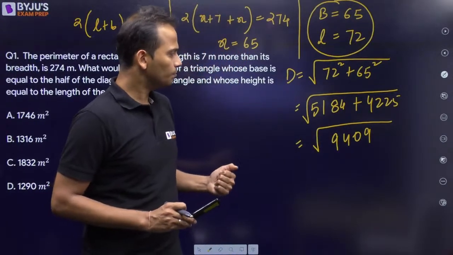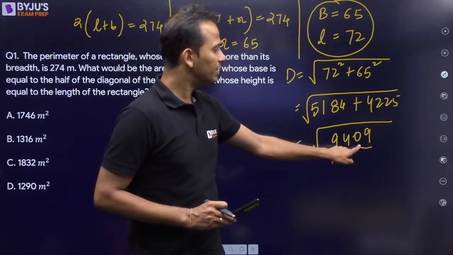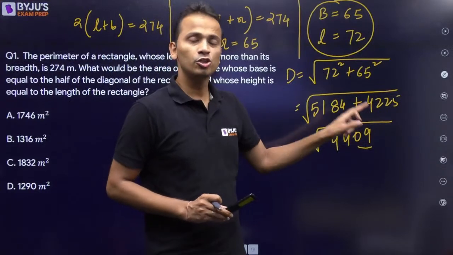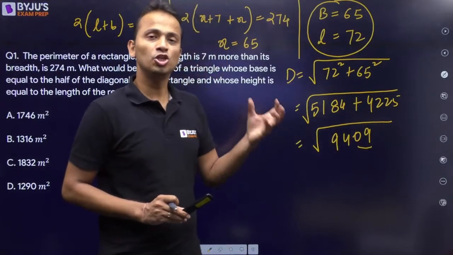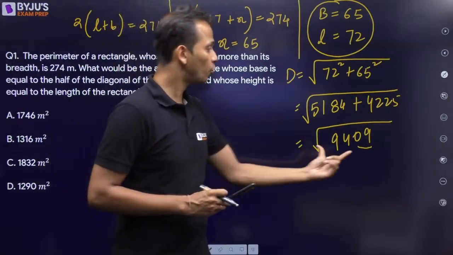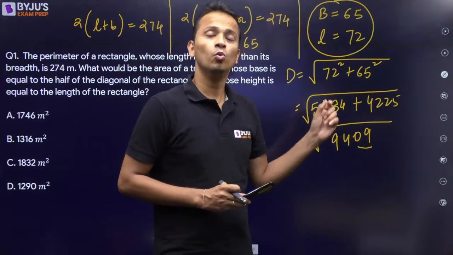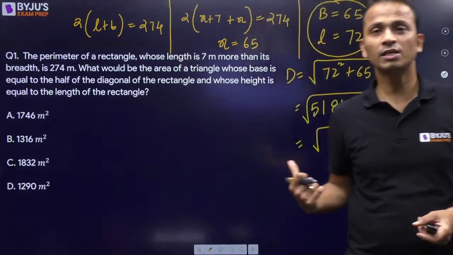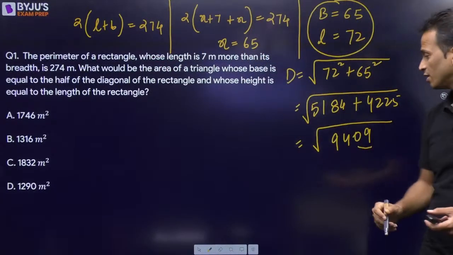Now this number is ending with 09, right? So this number is ending with 9. So that means the unit digit of the number whose square is 9409 will end with either 3 or 7. So the square root of this number can either be 97 or 93.